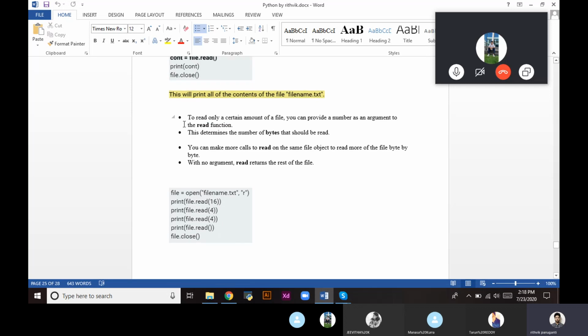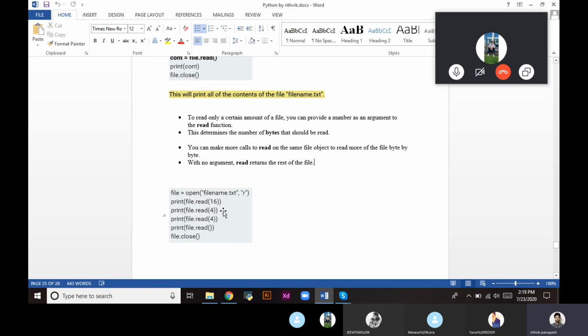To read only a certain amount of a file, we provide a number as an argument to the read function. In this example program, file is equal to opening filename.txt in read format, and beneath that we print file dot read of 16. We are passing an argument, so this will print 16 bytes of data. So it prints 4 bytes of data, and again another 4 bytes. If we don't pass any argument here, it returns the rest of the file. Whatever data is left over in the file will be printed.